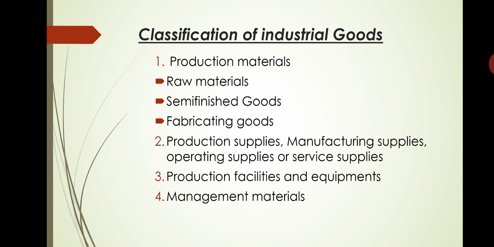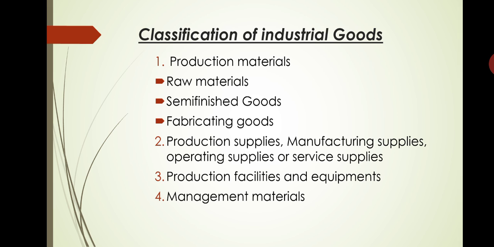It is important to note that these goods do not become part of finished goods, but facilitate the production process, like plant, equipment, machine, tools, furniture, typewriter. Generally these products are of a technical nature, therefore effective after-sale services are required for these products. So these are called production facilities and equipment goods.